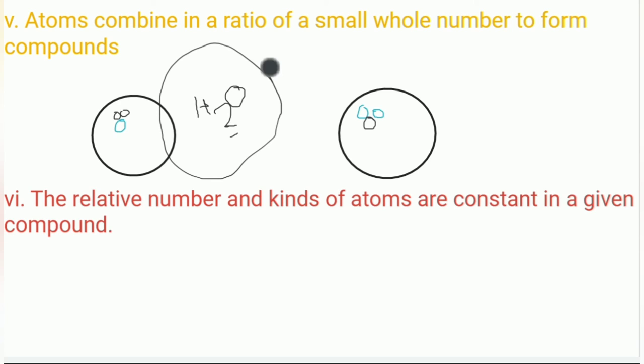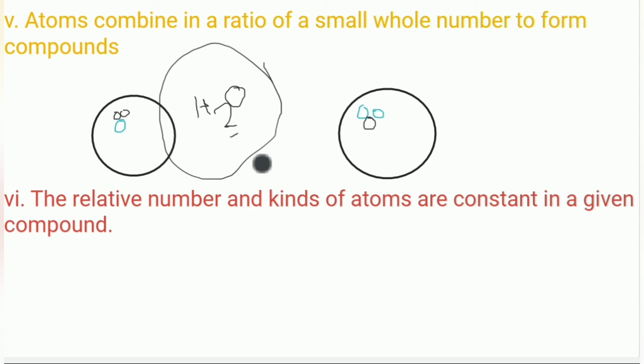Not really. So we denote this by saying that in one unit, a single unit of the element, we find two hydrogen atoms and one oxygen atom, but not in the total quantity.